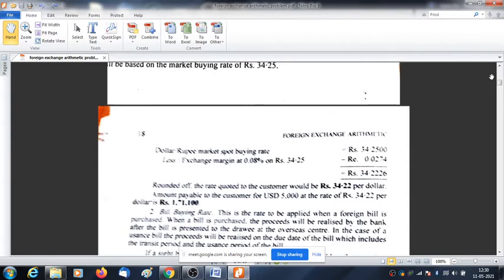Now you need to make it up to 2 decimal places. Up to 2 decimal places it becomes 34.22, because the digit after that is not 5 or higher. The rupee equivalent will be 5,000 into 34.22, which gives you 1,71,100. Have you understood the problem or not? Tell me.